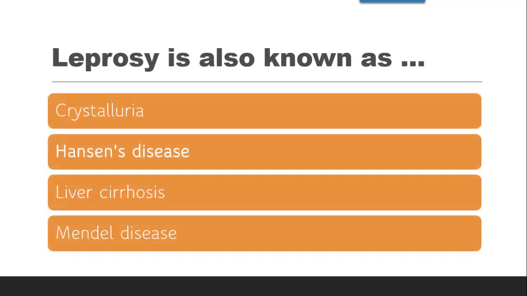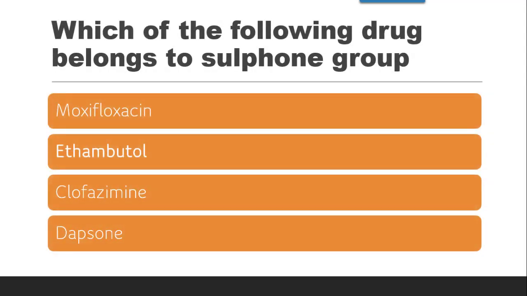Next question is, leprosy is also known as, options are crystalluria, Hansen's disease, liver cirrhosis, Mendel's disease. The correct answer is Hansen's disease, because leprosy is by the name of the scientist Hansen. Hansen discovered leprosy in 1871, so it is also called Hansen's disease. Next question is, which of the following drugs belongs to sulfone group? Moxifloxacin, ethambutol, clofazimine, dapsone. The correct answer is dapsone.